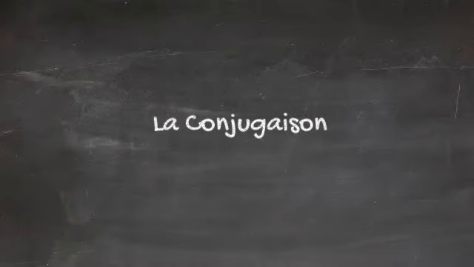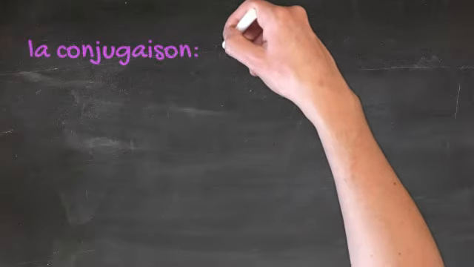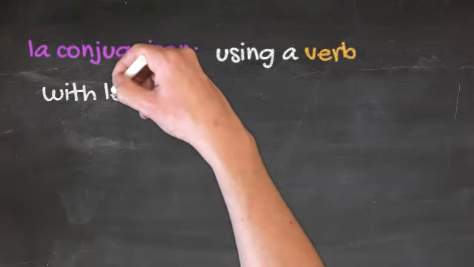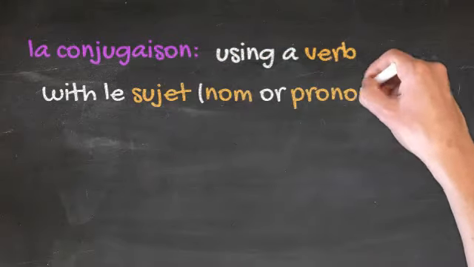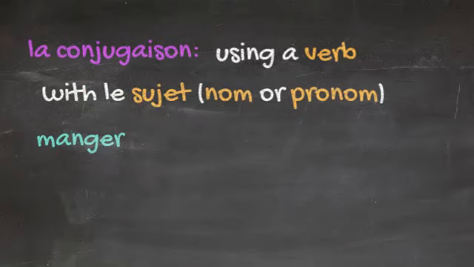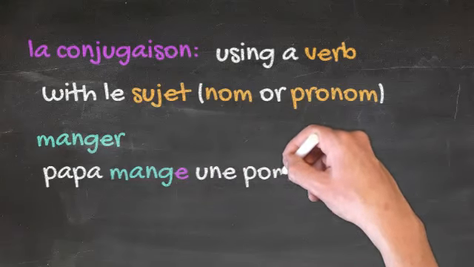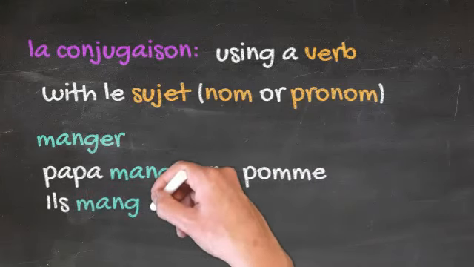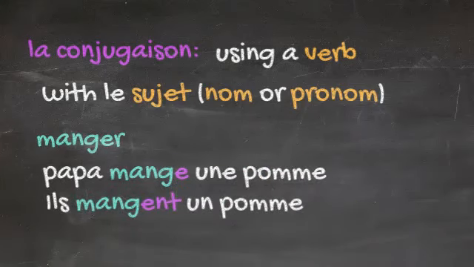La conjugaison. La conjugaison is using a verb with le sujet, meaning nom or pronom. In the example of manger, we can have Papa mange une pomme. Il mange une pomme.